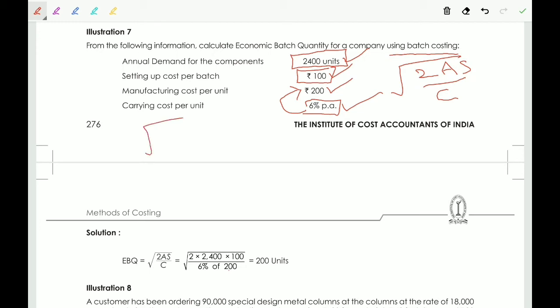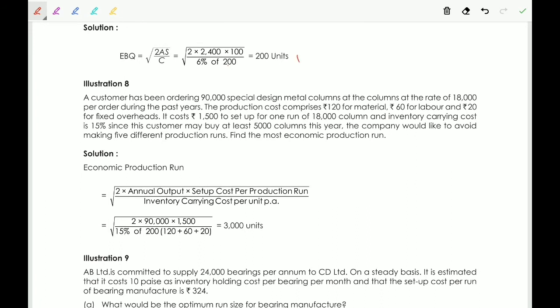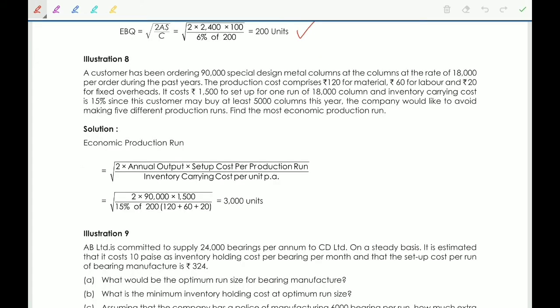So what is the formula? 2400 into setup cost 100 by carrying cost 200 into 6%, ultimately 200 units. Okay, next. These are simple problems. Now we discuss this problem also for better understanding.